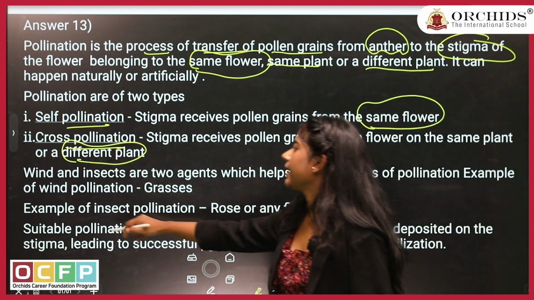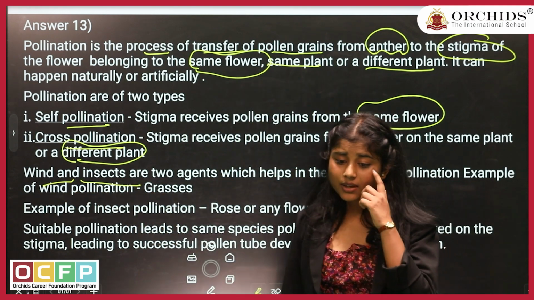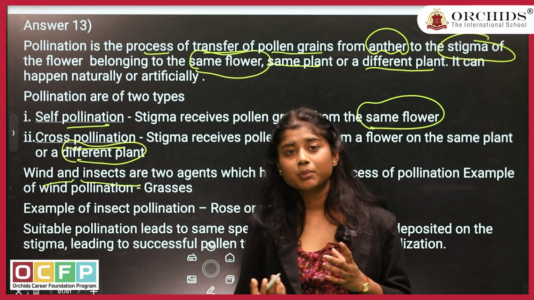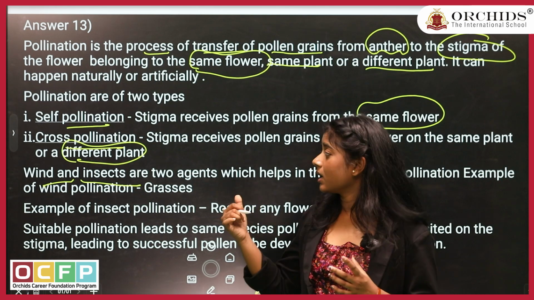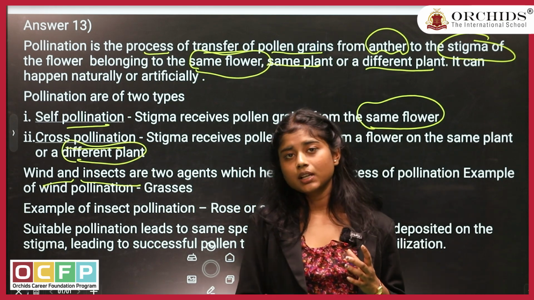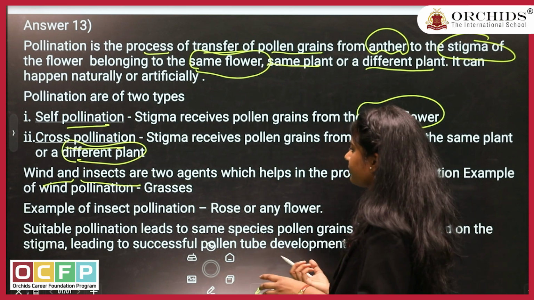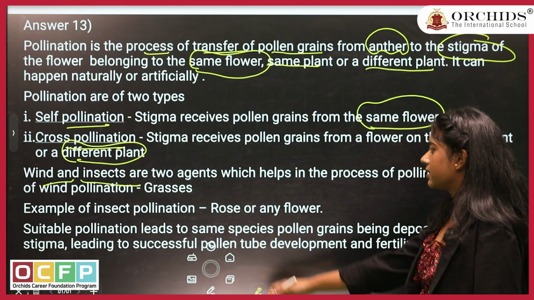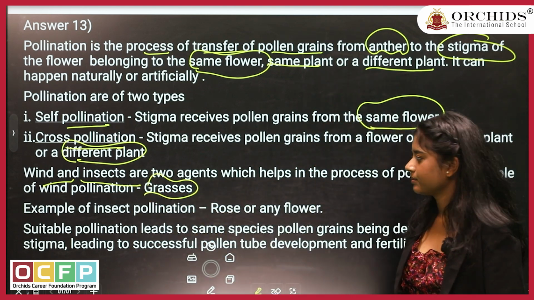Next part, the agents: wind and insects. That's why you might have seen where we cultivate or grow honeybees, there are a lot of flowers growing around. So these honeybees go to that field, take out the nectar, and also help in the pollination process. Example of insect pollination: rose and flower. Example of wind pollination: we have grasses.